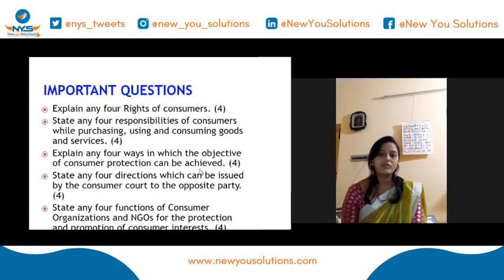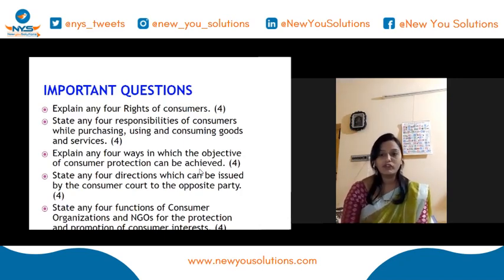Last one, state any four functions of consumer organizations and NGOs for the protection and promotion of consumer interest. What these NGOs are doing is they keep giving awareness programs for consumers on what to buy, what not to buy, and what to do if any overpricing is happening. They keep doing awareness programs from the NGO side. Some of the NGOs are also mentioned who work towards the consumers. So those functions you have to explain, guys.